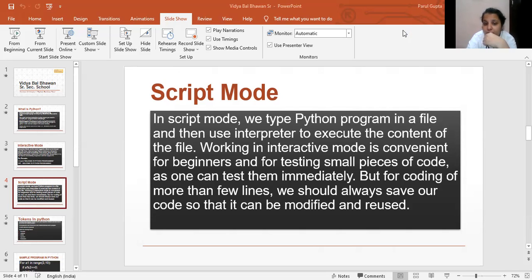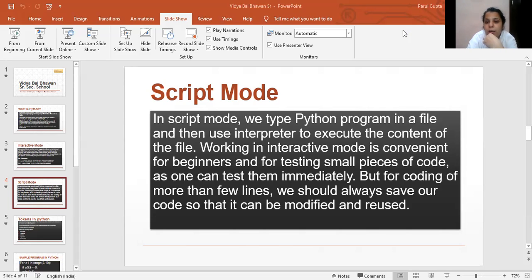Another thing: interactive mode is suitable when you want to execute just one or two commands. But if you want to write a program which contains more than one or two lines, in that case we prefer the script mode. So let's have a look at what is written here.